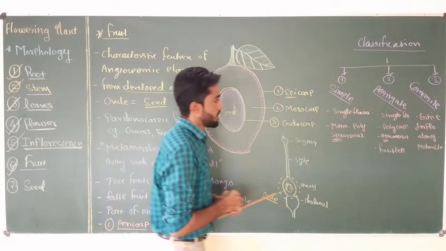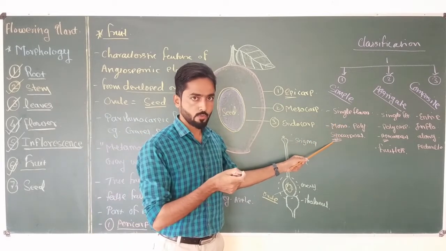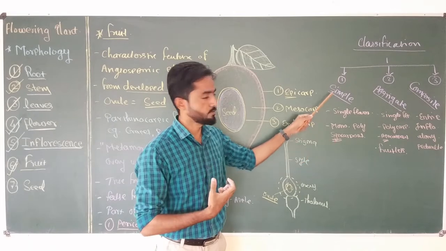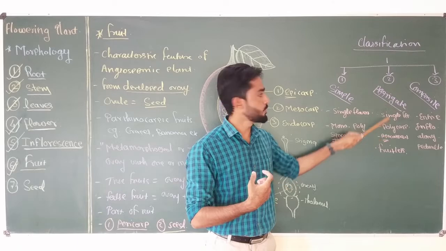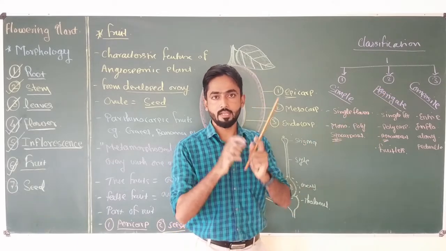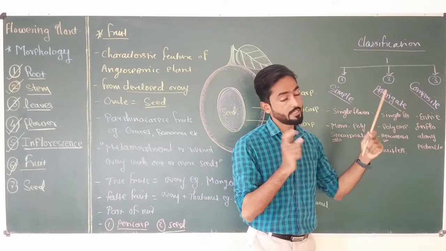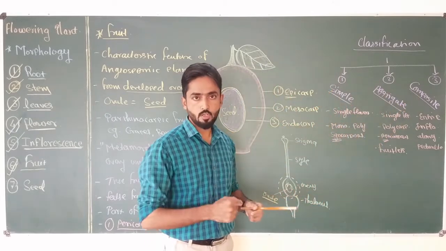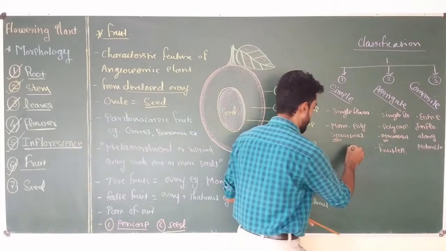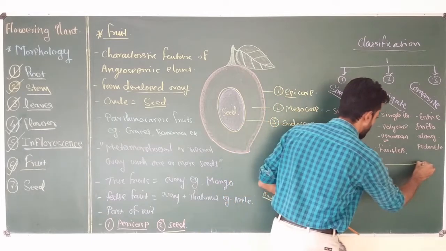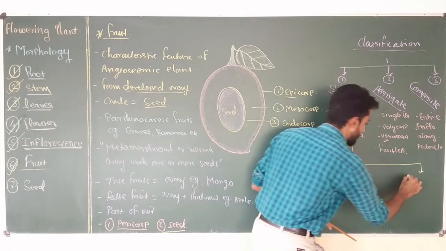Now remember that a mono or polycarpellary syncarpous ovary after fertilization produces a simple fruit. Then a polycarpellary apocarpous ovary after fertilization produces an aggregate fruit, and when the entire inflorescence takes part in the fruit formation process, it is called a composite or multiple fruit. Now this simple fruit, on the basis of its nature, is again divided into two types. So simple fruit is divided into two subtypes: dry fruit and fleshy fruit.